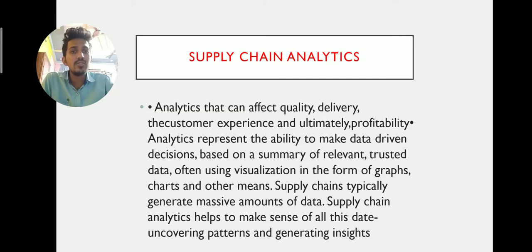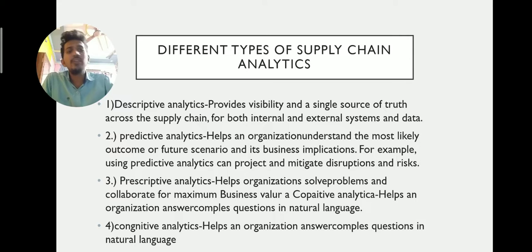Basically, analytics means there are various types of quality, delivery, and customer analytics that help to understand the inventory trends. It's called supply chain analytics. Next, there are various types of supply chain analytics. So we will read the different types of supply chain analytics. First of all, descriptive analytics, predictive analytics, and prescriptive analytics, and the last one is quantitative analytics. First, descriptive analytics.